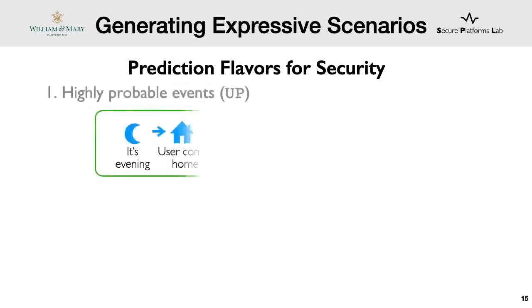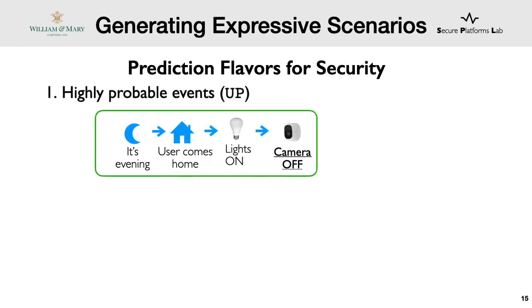Now that we can build the n-gram language model, we can predict scenarios by treating the model like a sequence generator. That is, we give it a history and iteratively predict the next event to generate scenarios. We generate expressive scenarios for security using prediction flavors. Here's what I mean by that.